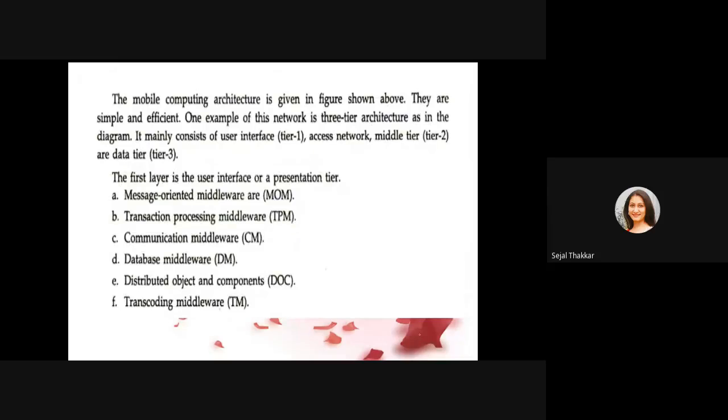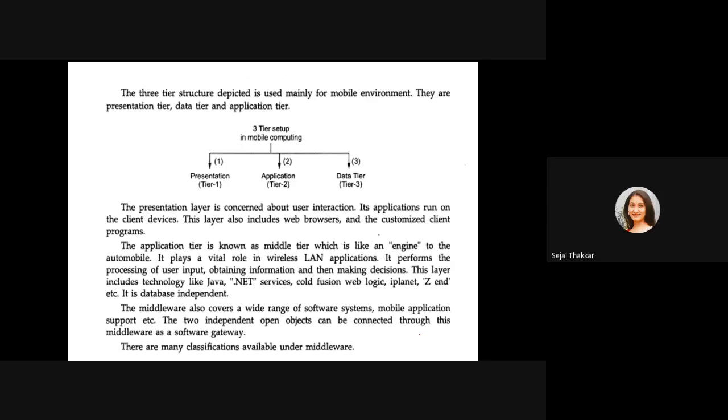It is simple and efficient. One example of a network architecture, we can say it consists of various middlewares: user interface, access network, and data tier. There are some middleware included in the presentation tier. You can see here message oriented middleware is there, transaction processing middleware is there, communication middleware is there, database middleware is there, distributed object and component is there, transcoding middleware is there. So we have three tier architecture in mobile computing.